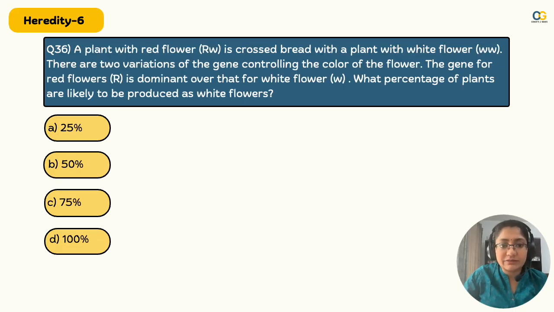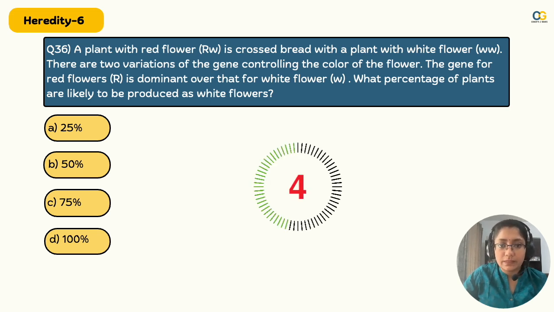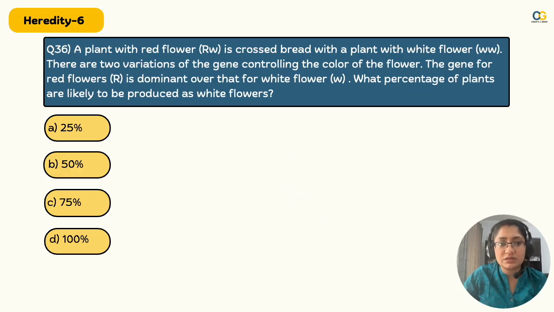A plant with red flower RW is crossbred with a plant with white flower WW. There are two variations of the gene controlling the color of the flower. The gene for red is capital and is dominant over white. What percentage of plants are likely to be produced as white? 25%, 50, 75 and 100%. Think through. I suggest do the Punnett square cross. You won't go wrong. Assume mat karo, guess mat karo.